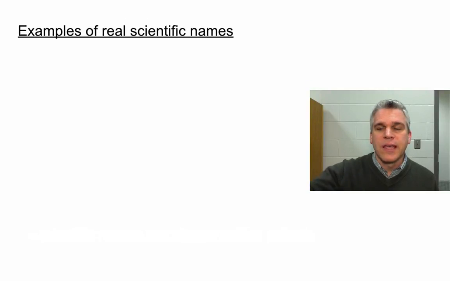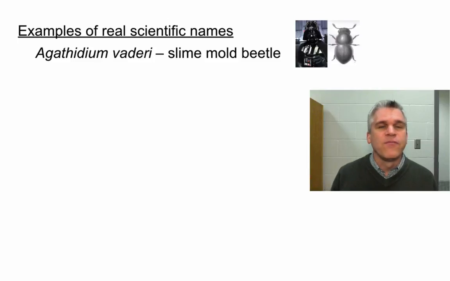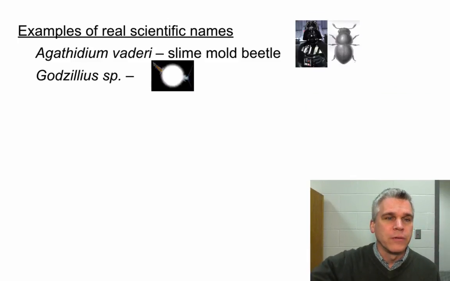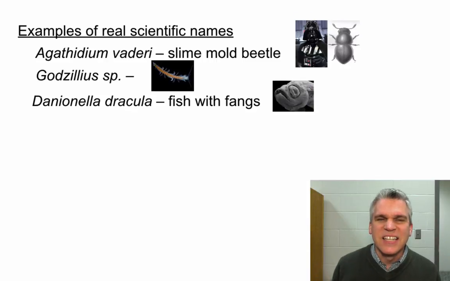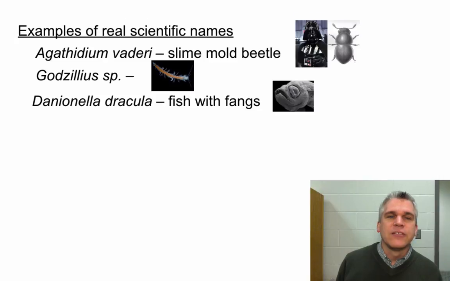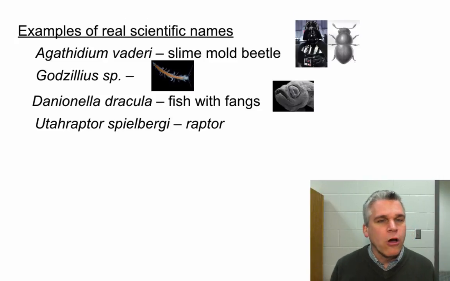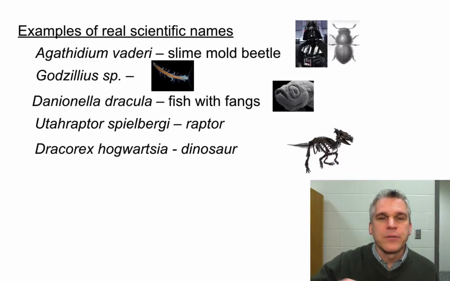So here's a few examples of some scientific names. These are real. Agathidium vaderi, which is named after some type of a slime mold beetle. Or Godzillius. Godzillius is a teeny tiny little organism. Danianella draculae, this is a fish that has fangs on it. Utah raptor Spielbergi. So this is a raptor that was discovered in Utah when they were filming Jurassic Park.